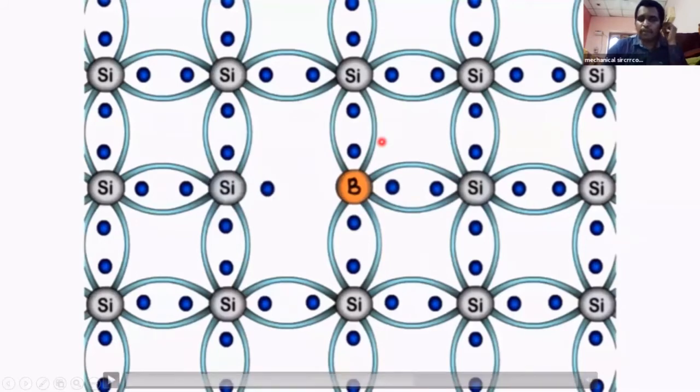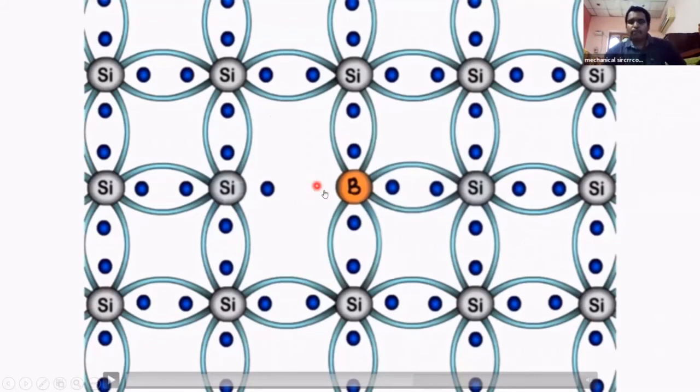Here boron has 3 valence electrons. These 3 valence electrons are making covalent bonds with the neighboring silicon atoms. But here it needs one more electron for making a bond. Means here there is a vacancy in the boron atom. So we need to fill this vacancy.